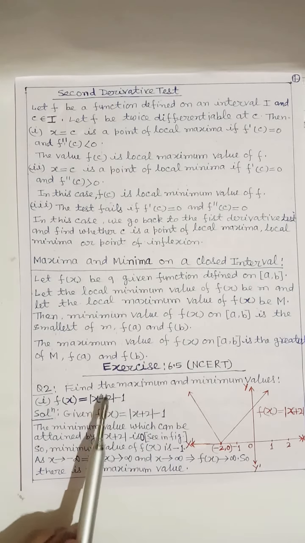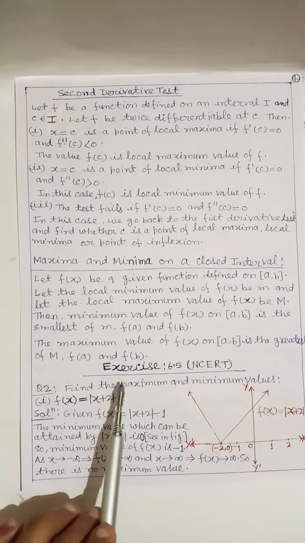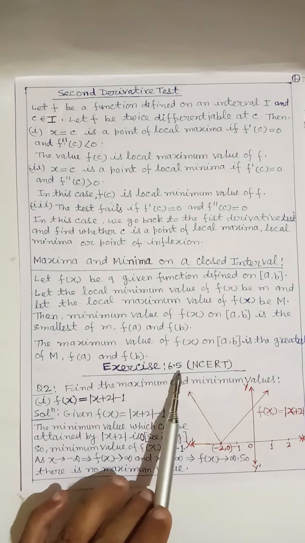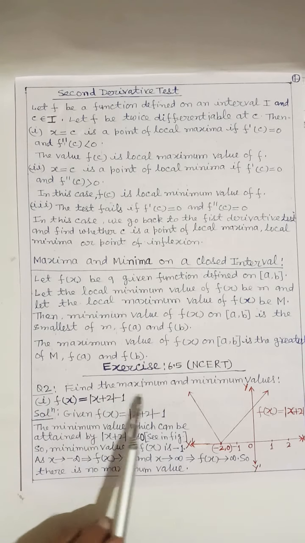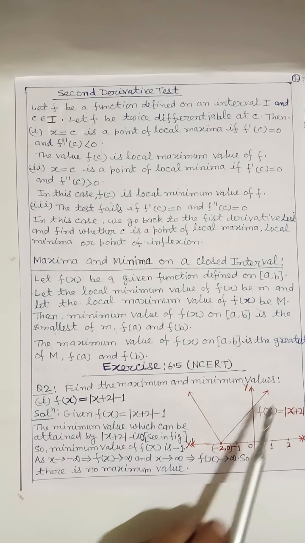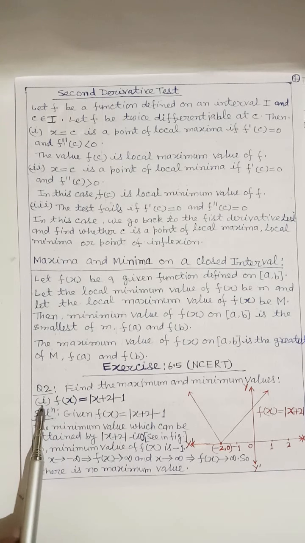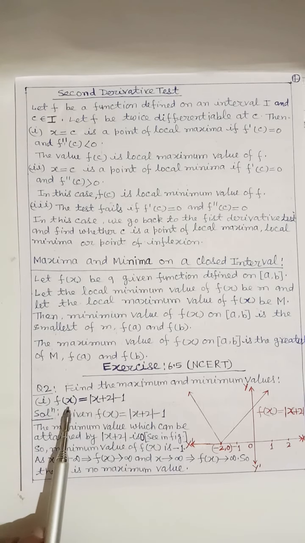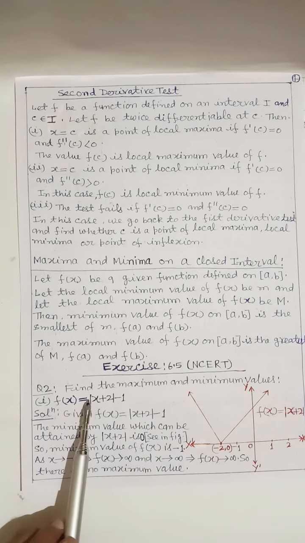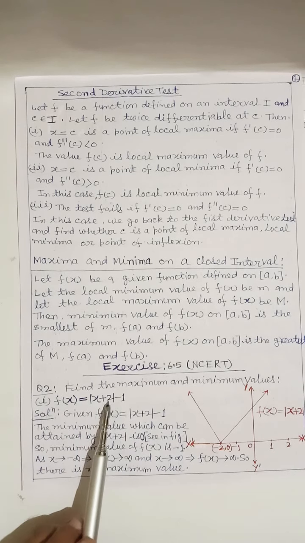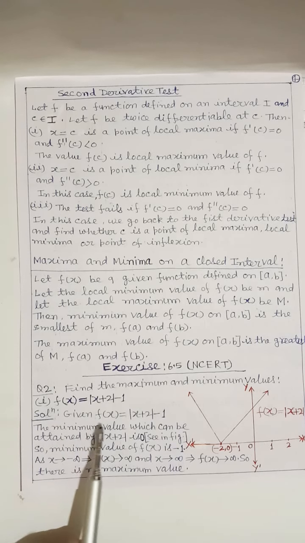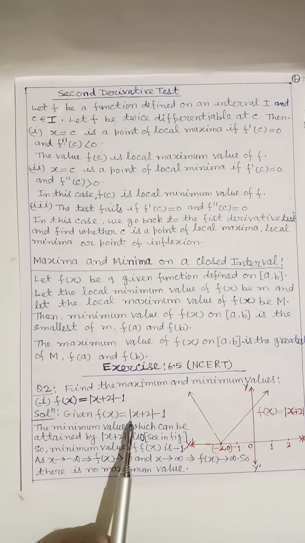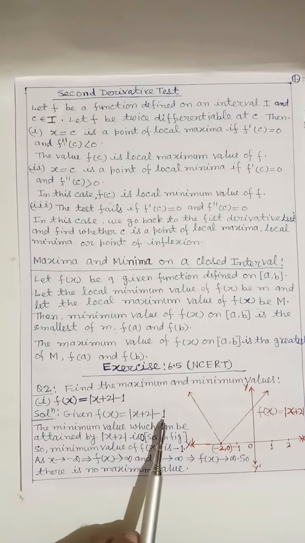Now we discuss the solution of exercise 6.5 from NCERT. Question number 2. Find the maximum and minimum values. Part first, f(x) = |x + 2| − 1. To find the solution, given that f(x) = |x + 2| − 1.